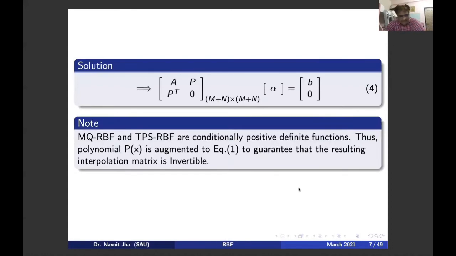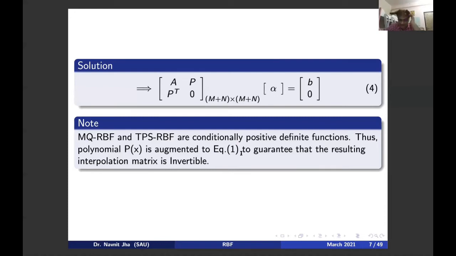Now, there is one important note. Two particular types of radial basis network, multi-quadric and thin plate spline, are conditionally positive definite functions. The polynomial P(x) is augmented to equation 1 to guarantee that the resulting interpolation matrix is non-singular.